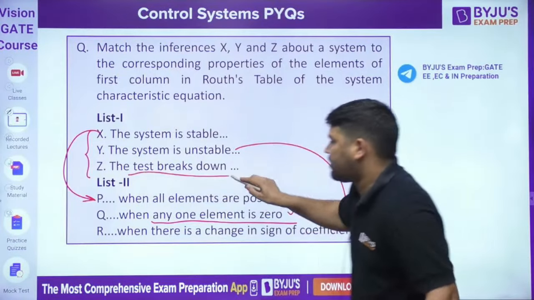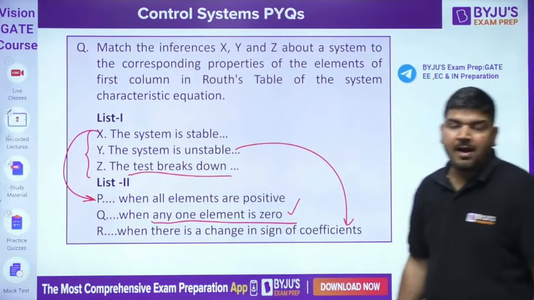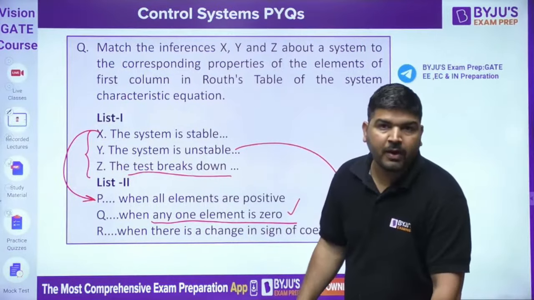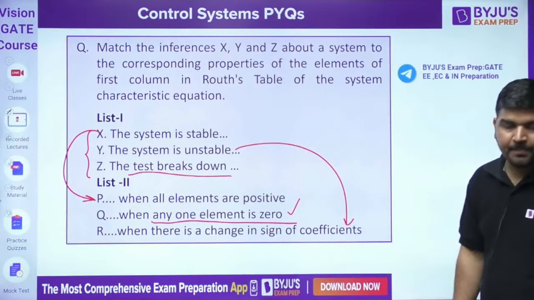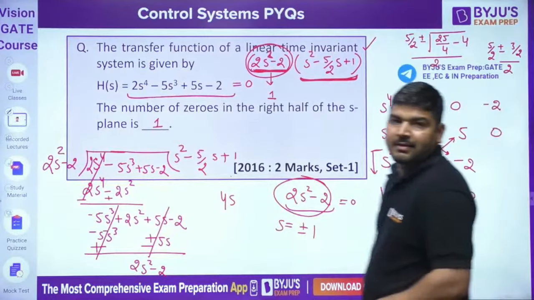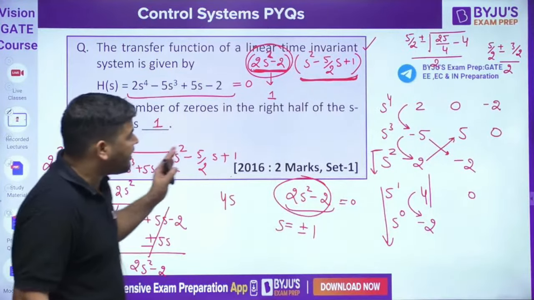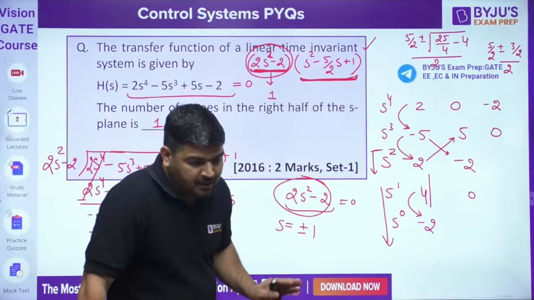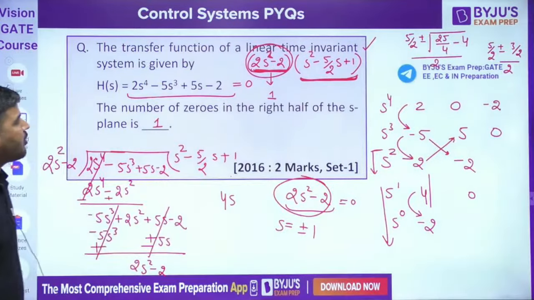Then the test breaks down. But it doesn't happen all the time. So that's why you are getting this wrong answer from Routh. This is a very beautiful question, guys. I hope you understood it.